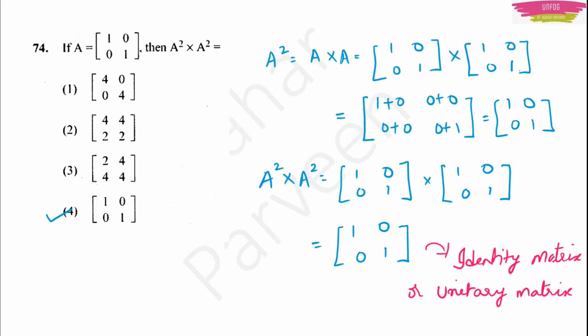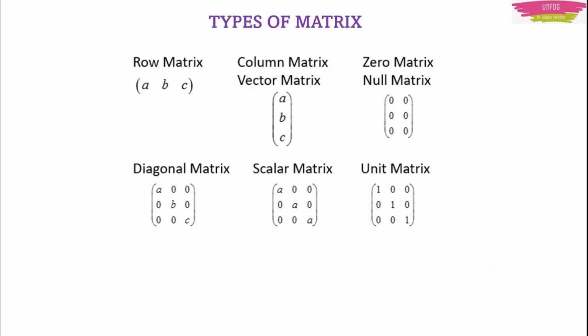Now let us note what the types of matrices are. There are a few types of matrices. What are they? They are row matrix, column matrix, zero matrix, diagonal matrix, scalar matrix, and unit matrix. Unit matrix means the same identity matrix we did there, right? It was a 2 into 2 matrix, 1 0 0 1. Here it is a 3 into 3 matrix.